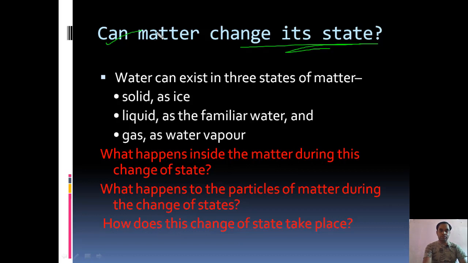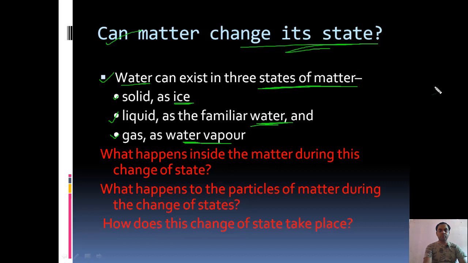So we start with the help of one example. Water can exist in three states of matter. Water can be in solid state, that is ice. Ice is the solid state of water. It can be in liquid state, that is the water itself, and it can be in gaseous state, that is water vapor. So water can be present in solid state, liquid state or gaseous state. From this example we know that yes, matter can change its state.